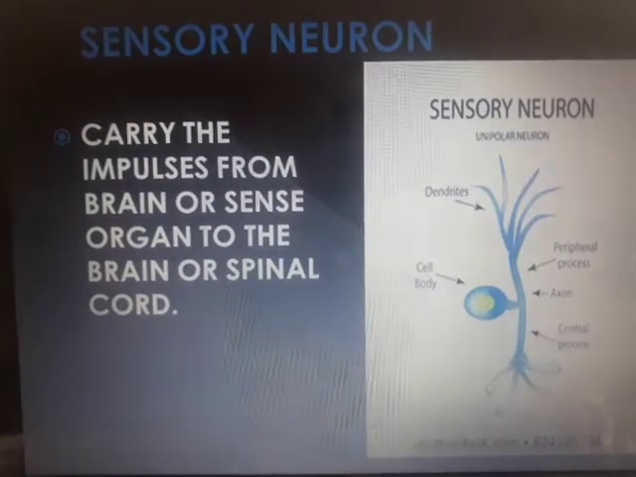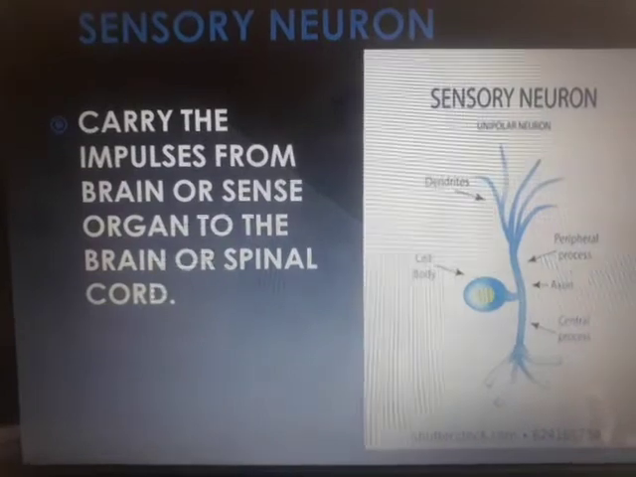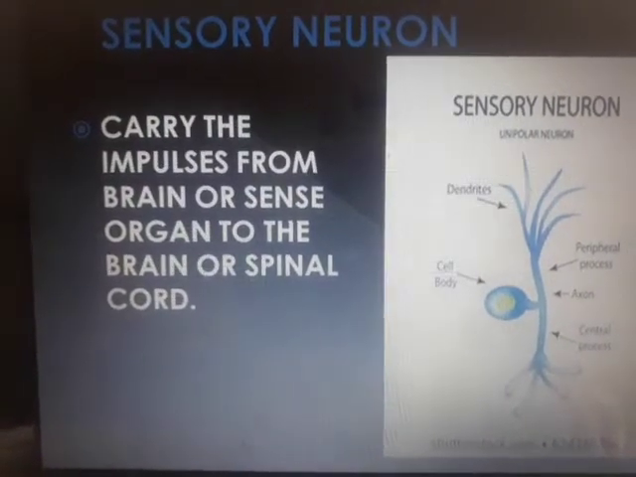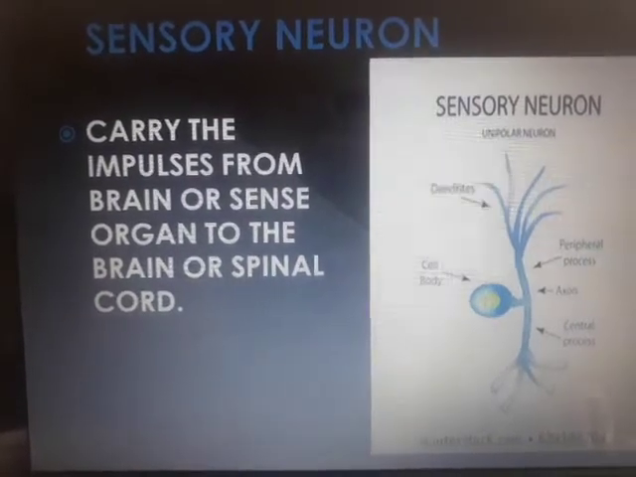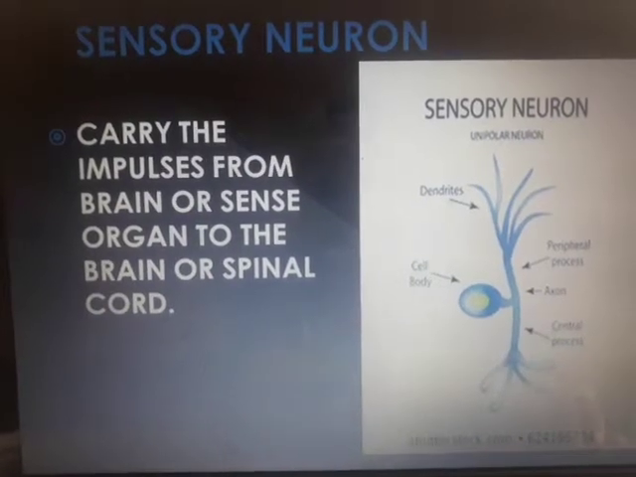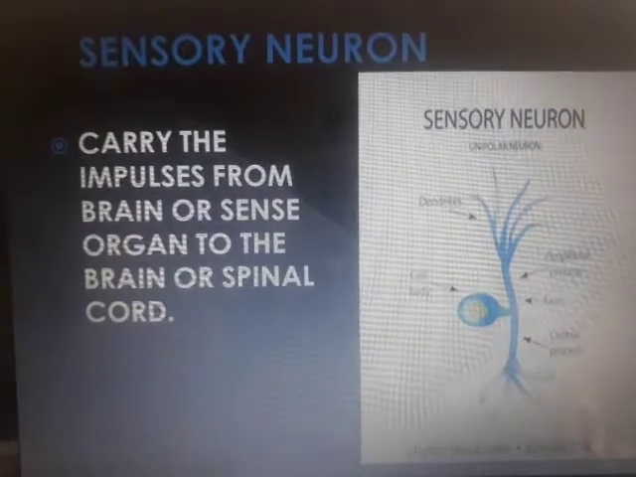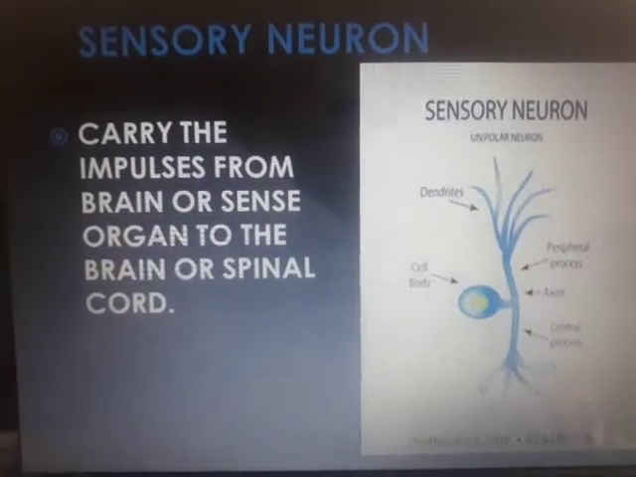So it is going to take in the messages either from the brain or from any part of your body, so that the message can be carried to the target organ, or from the organ to the brain, because it is the brain which is going to process whatever sensation has been received, and then the action is going to be decided.